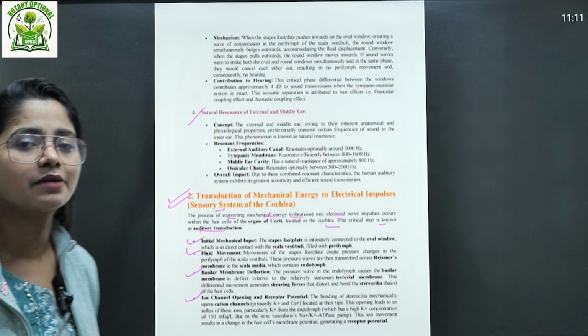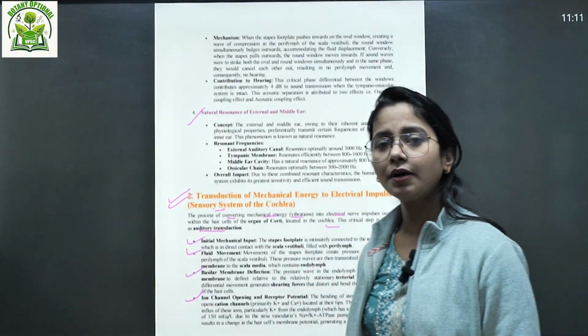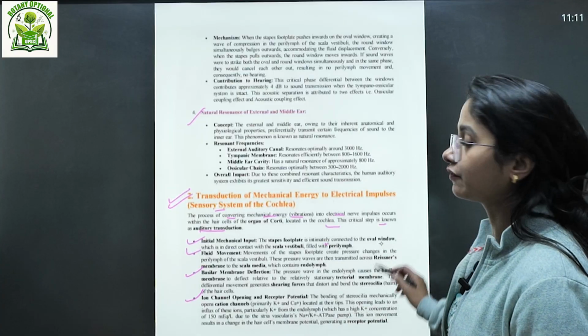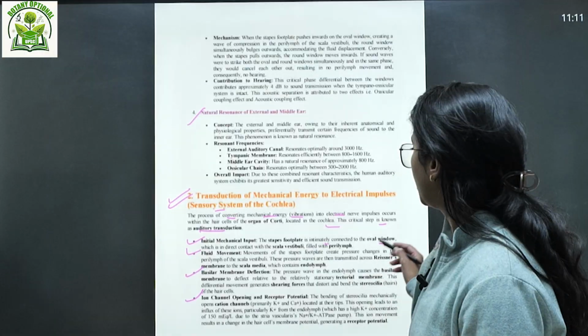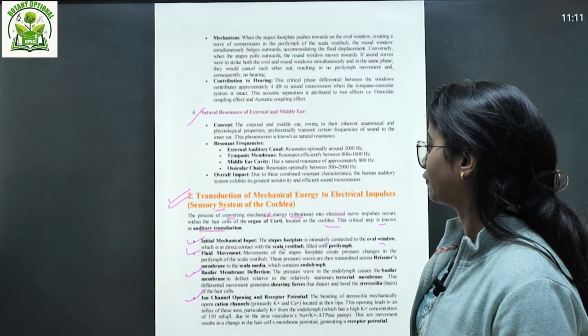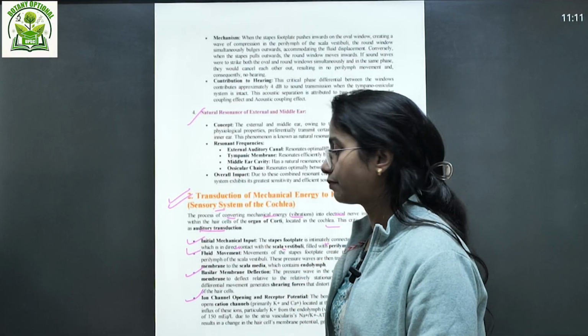The stapes is your last part. Malleus, incus, stapes is the last bone of your middle ear, right? So the stapes footplate is intimately connected to the oval window. We have already talked about the oval window and the round window and the shapes also, right? The oval window is in direct contact with the scala vestibuli with the perilymph. Okay, then what will happen? Perilymph is a fluid filled in your inner membrane, right?